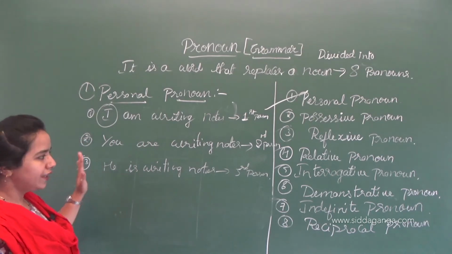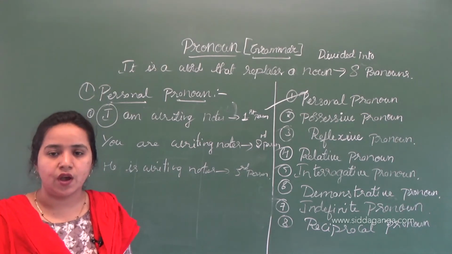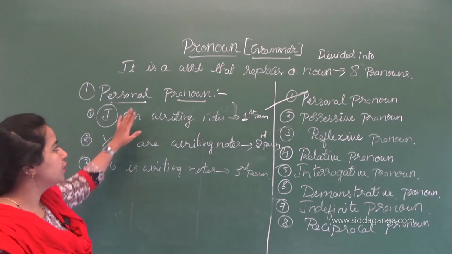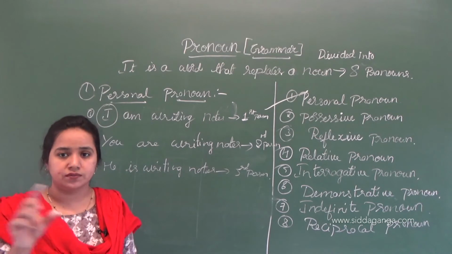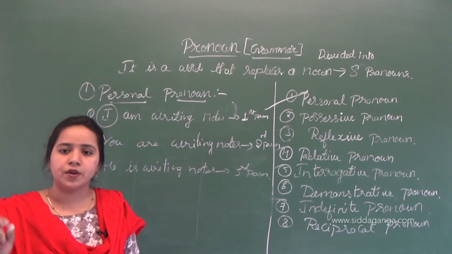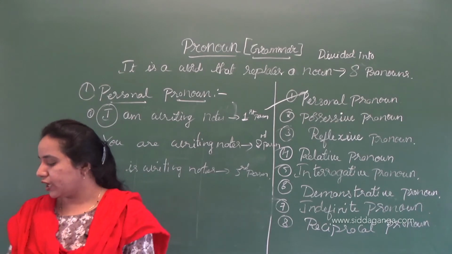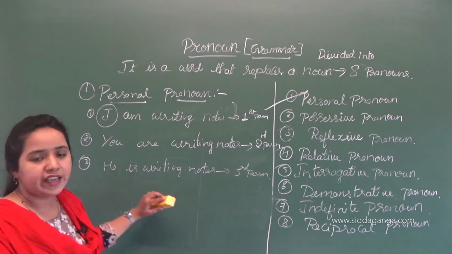With the help of this, you may write some sentences of your own, based on what I explained here about personal pronouns. You have to write the example and underline the pronouns. Wherever you use the pronouns, you have to underline them or mark them with a circle. There you will identify how you have used them, according to this explanation.